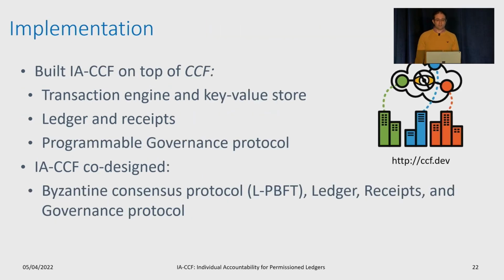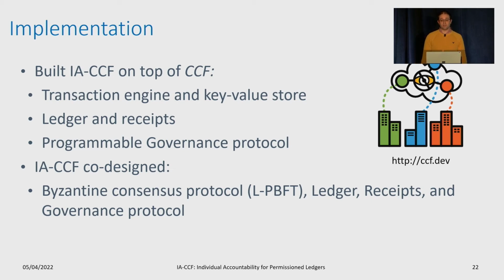Now, let's look at IA-CCF's implementation and performance. We built IA-CCF on top of Microsoft's Confidential Consortium Framework. CCF uses trusted hardware to harden replicas. It executes transactions against a key value store and records state mutations on a ledger and in receipts, allowing users to audit the service through a combination of receipts and the ledger itself.